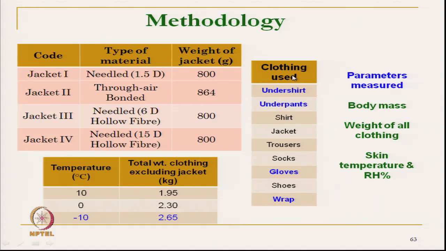Okay. And the parameters we have measured are the body mass, the weight of all the clothing before and after the test, and skin temperature and relative humidity at different parts of the body. We have designed that as per the standard protocol. The relative humidity and air velocity of the chamber were kept constant at around 50% and 0.5 meters per second, and the temperature we have changed.